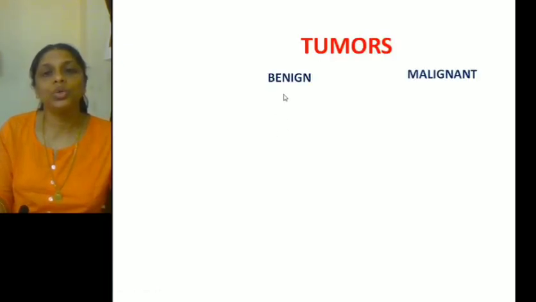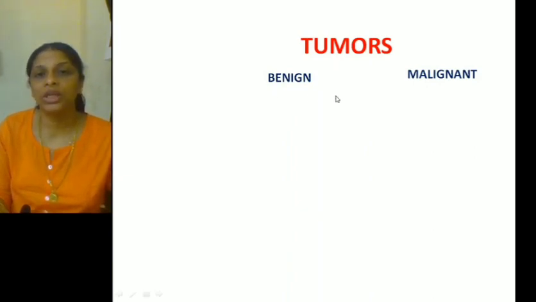Now let's study in detail the differences between a benign tumor and a malignant tumor. Very important from your examination point of view. This will be asked every now and then. Repeatedly this question has been asked. Now the first one, that is benign tumor. Just notice the spelling of benign. You may feel that it is begin. It is not begin, it is benign. B-E-N-I-G-N, benign. Benign tumor. And this is malignant tumor.